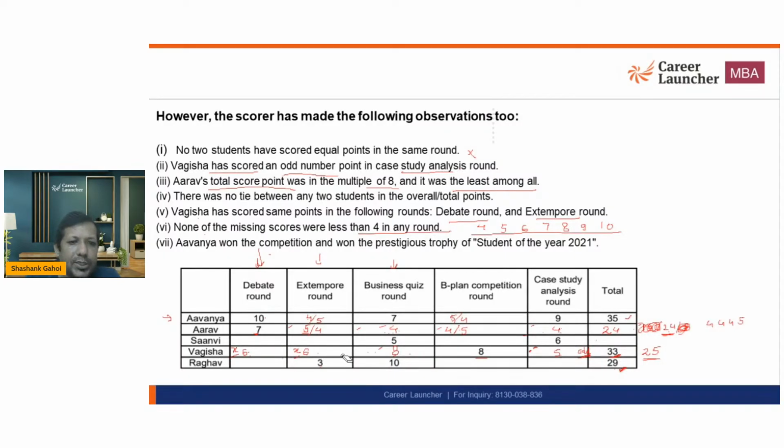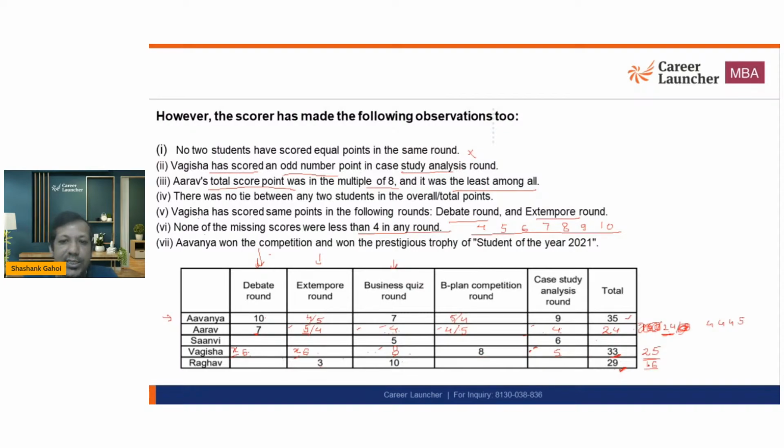So the only possibility of x comes out to be 6. So this is 6. In debate round, Vagisha is scoring 6. In extempore round, Vagisha is scoring 6. In business quiz, Vagisha is getting 8. In case study, it is getting 5. Okay. 10 plus 3, 13. Now I need 16 more.